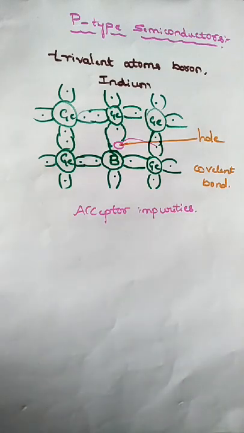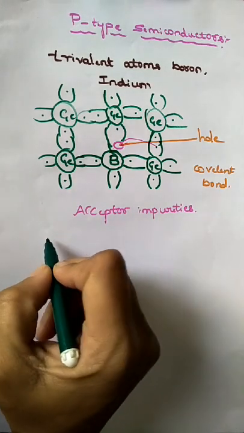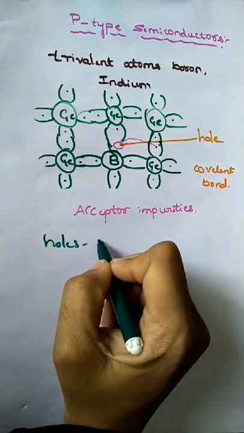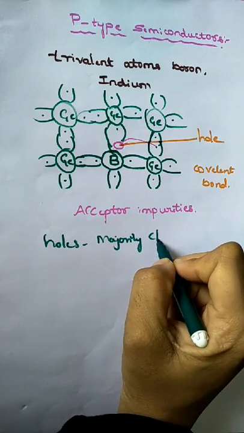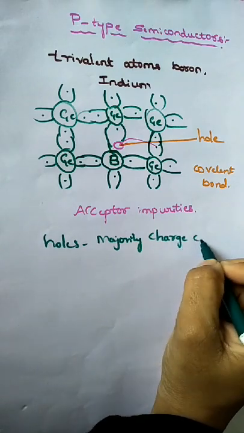That is what we call thermal agitation. Hence there are more holes than free electrons. Therefore, in P-type semiconductors, holes are majority charge carriers.